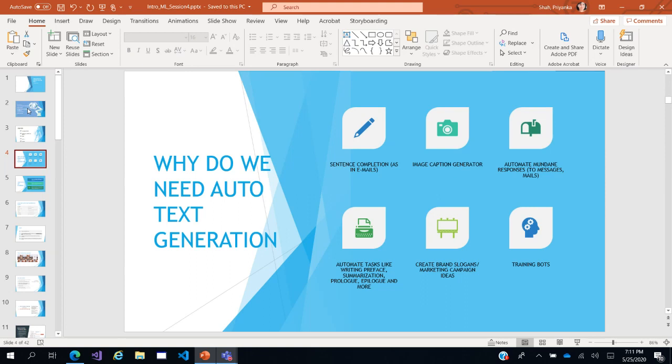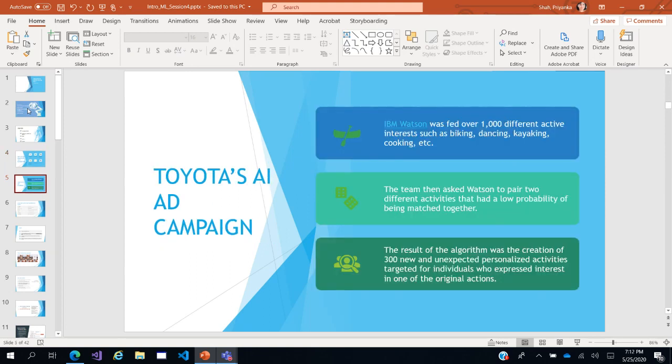Okay, so just one example of creating a total ad campaign with the use of AI. So Toyota, for their new range of cars, partnered with IBM Watson, and they created some very novel ad campaigns. So what essentially was done is that IBM's Watson was fed thousands of different activities such as biking, dancing, kayaking, and so on and so forth.